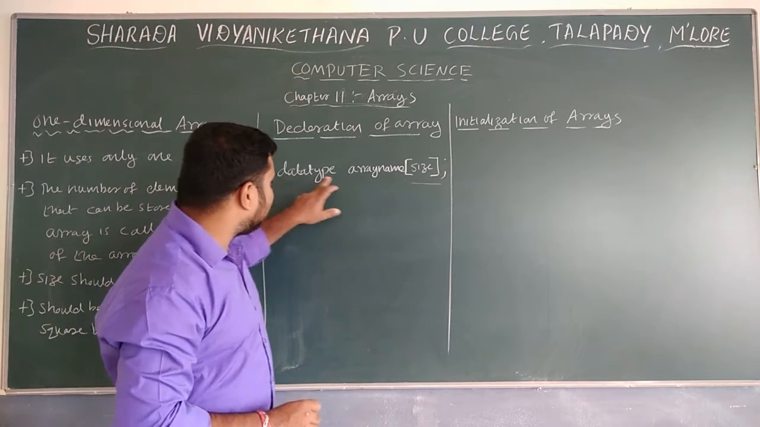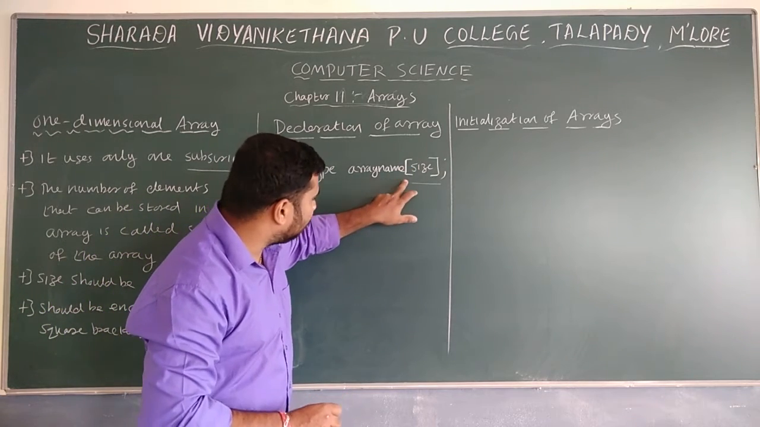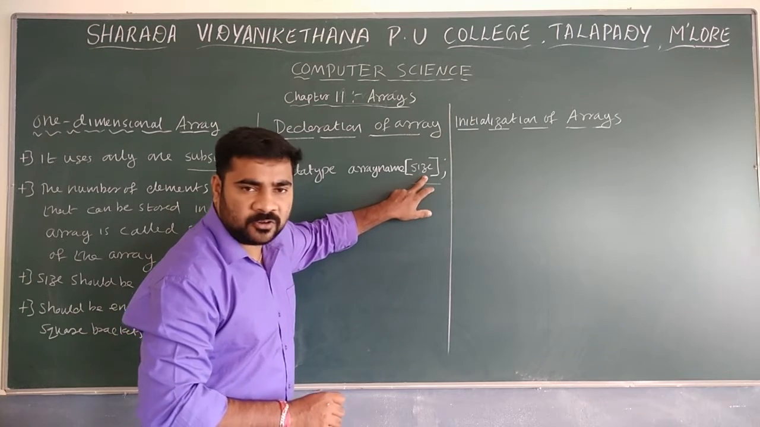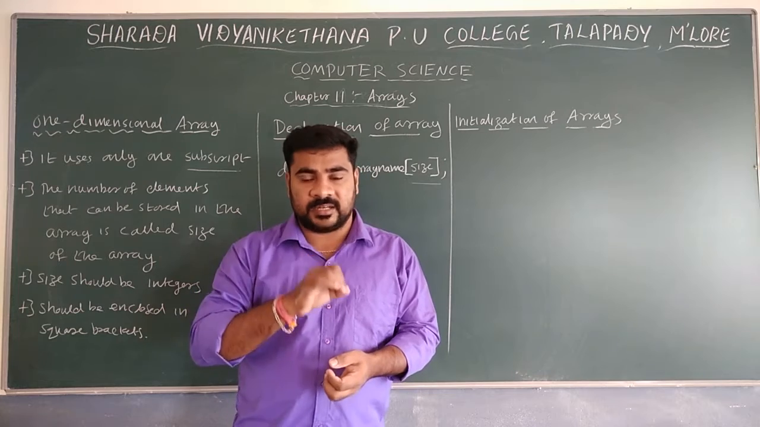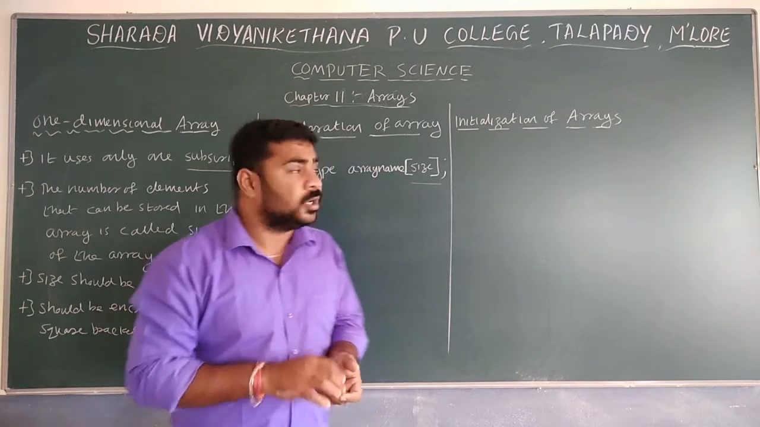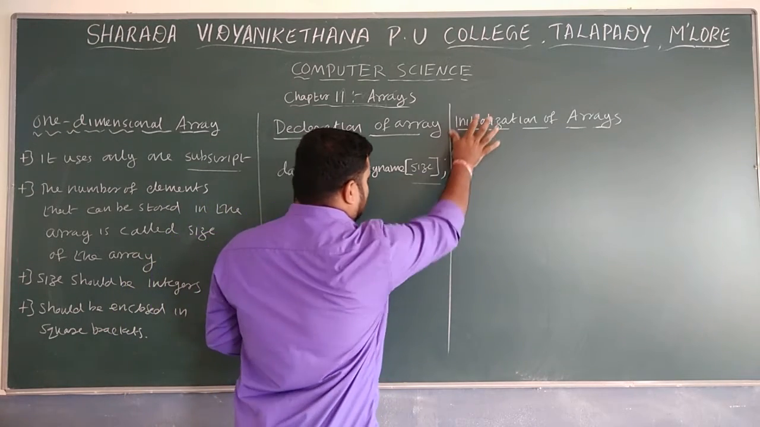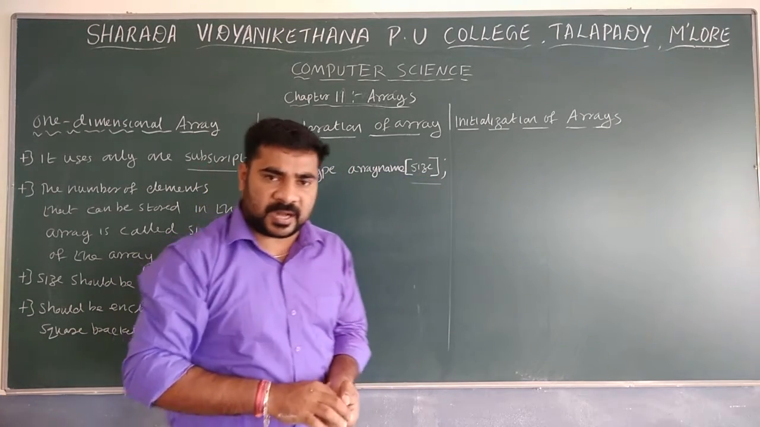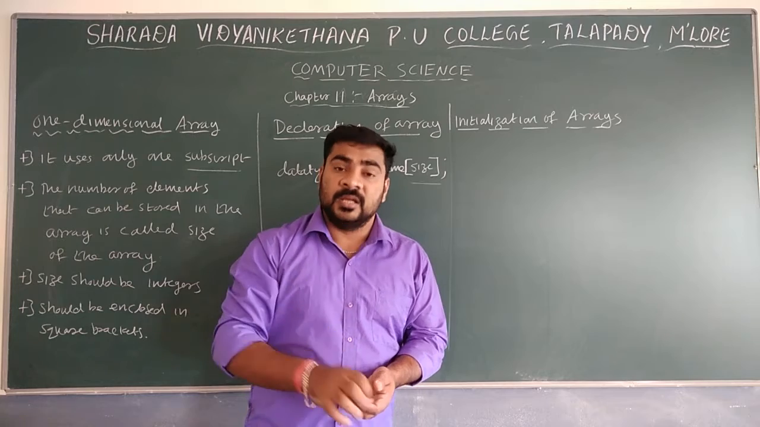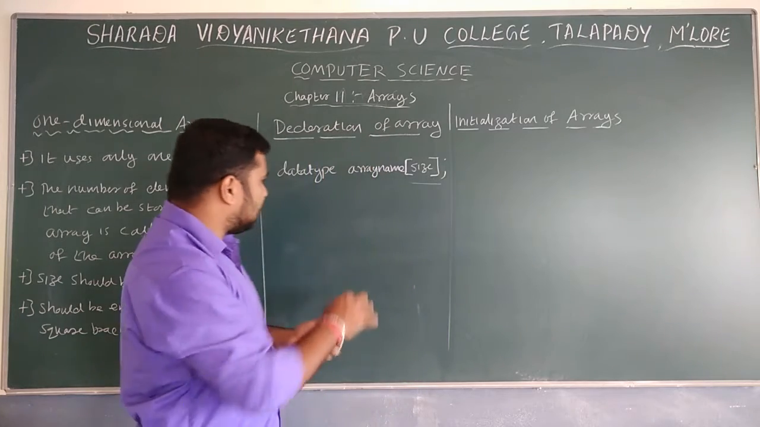So here: data type, space, array name, open square bracket. Inside that you have to mention the size. The size should be of integer type, like 10, 20; you have to give such values. After that, close the square bracket, and later put the semicolon. So normally this is the syntax.